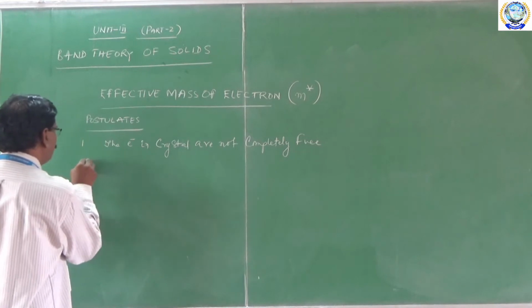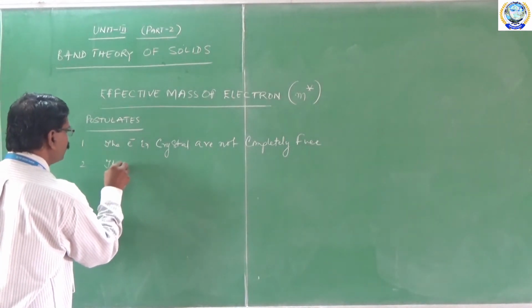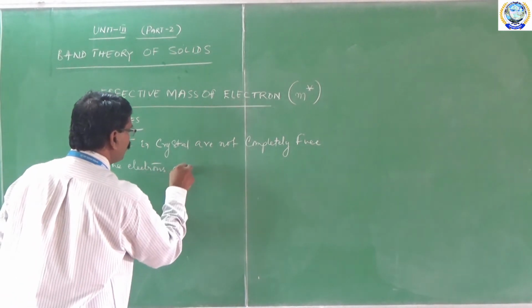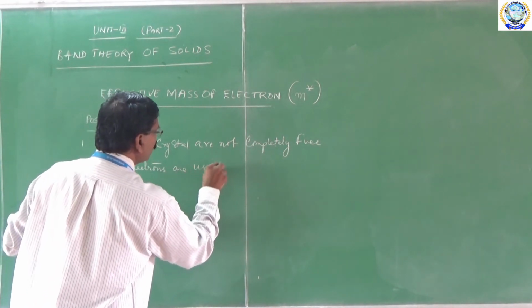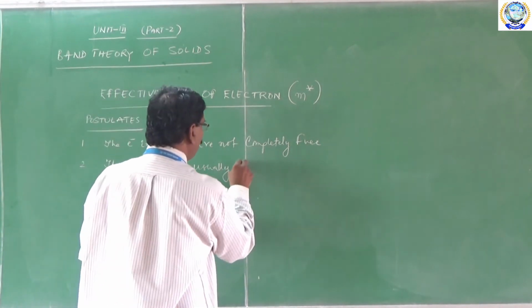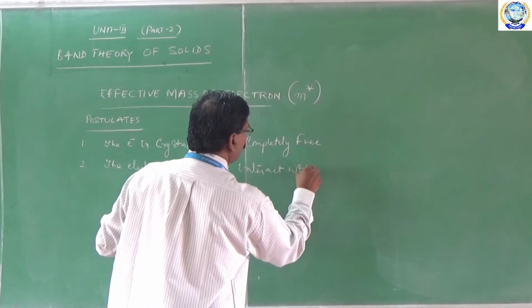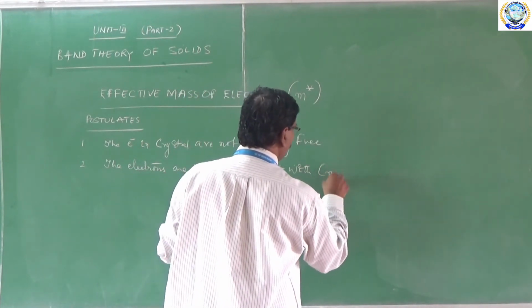Second one is the electrons usually interact with crystal lattice.